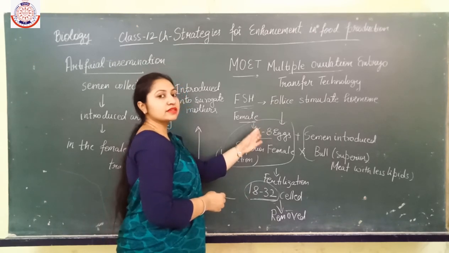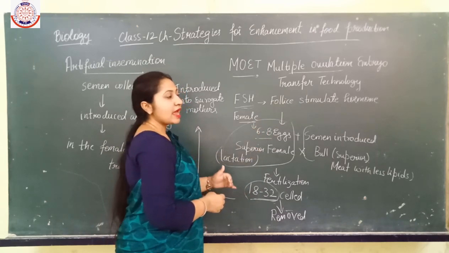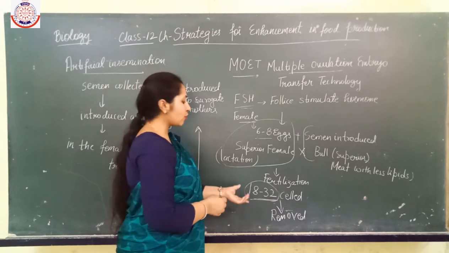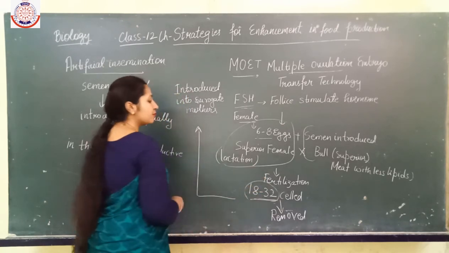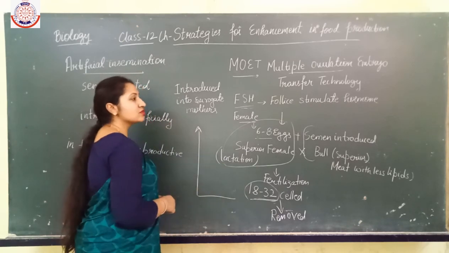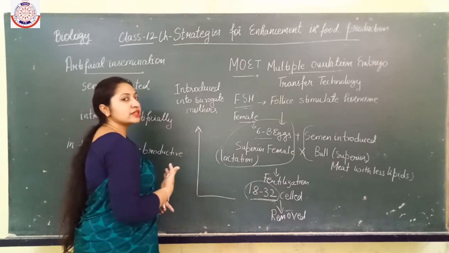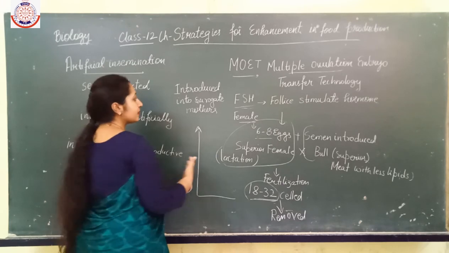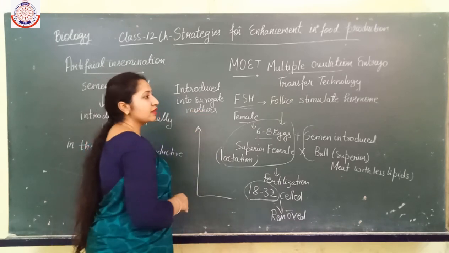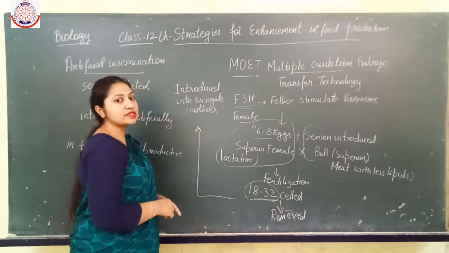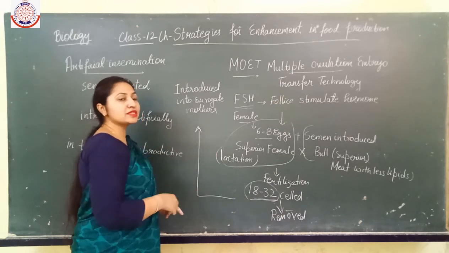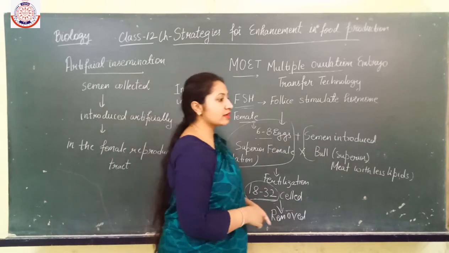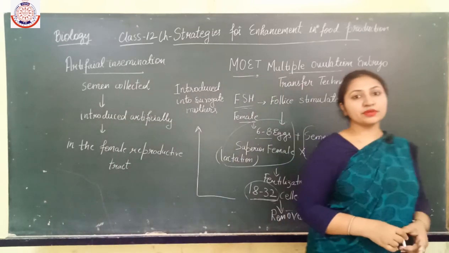If 8 eggs are there, then 8 zygotes are produced and 8 embryos of 18 to 32 cell condition are formed. So when these embryos are produced, they are removed non-surgically, and then introduced into the female reproductive tract of the surrogate mothers, separate mothers, and there the development occurs and the progeny is produced.